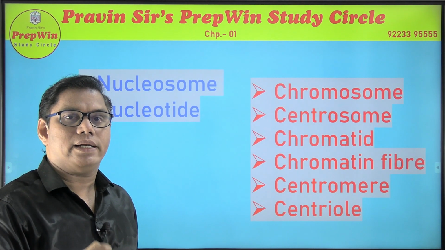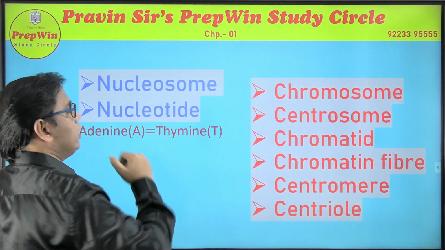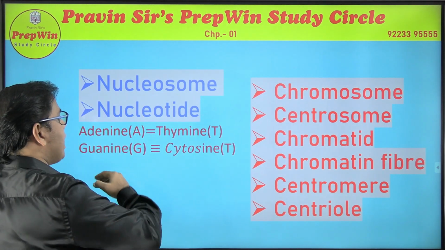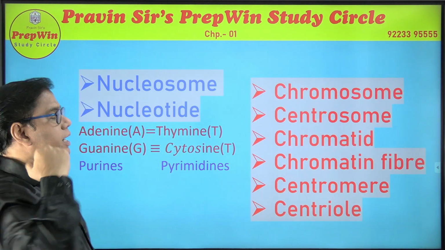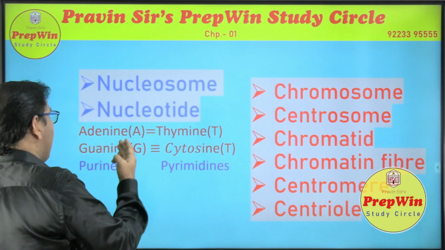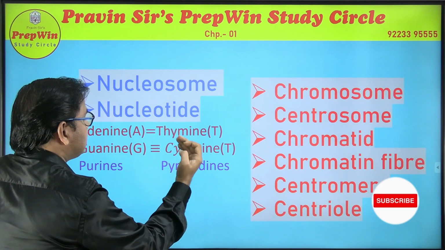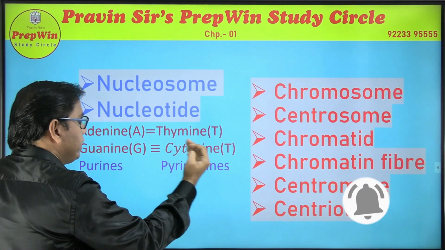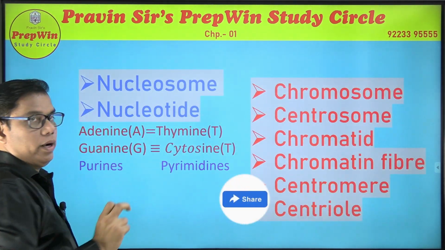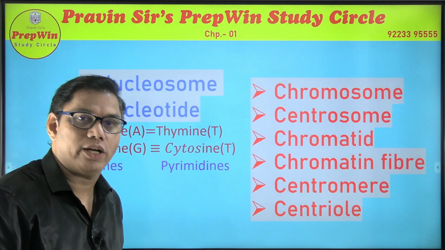And very important, yes, very important, you are bound to get a question related to nucleotide. Adenine is connected to thymine, guanine is connected to cytosine. It is all in nucleotide on the nitrogenous base. The group of adenine and guanine are called purines, whereas the group of thymine, cytosine are called pyrimidines. Adenine is connected to thymine by a double bond, and this bond is the hydrogen bond. Hydrogen bond is again a sure shot question.